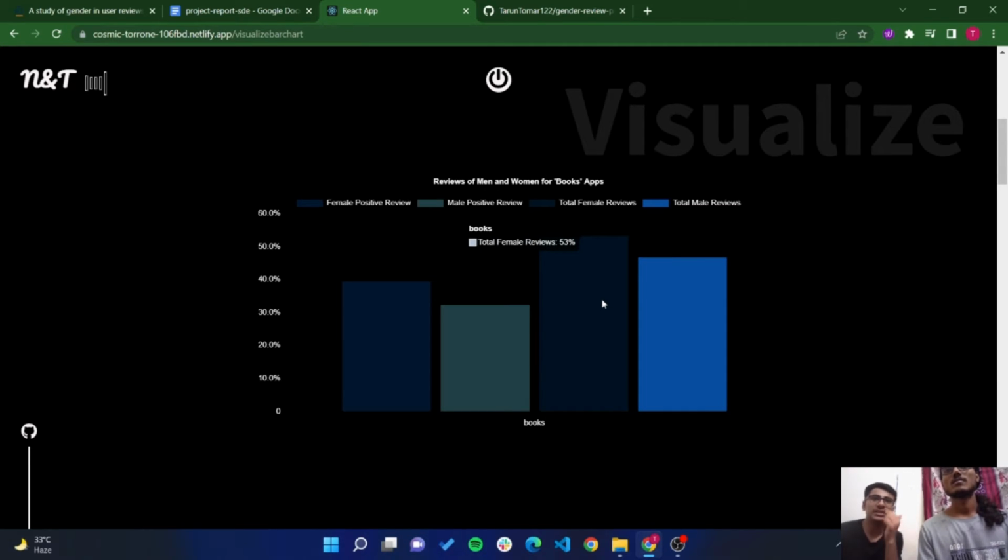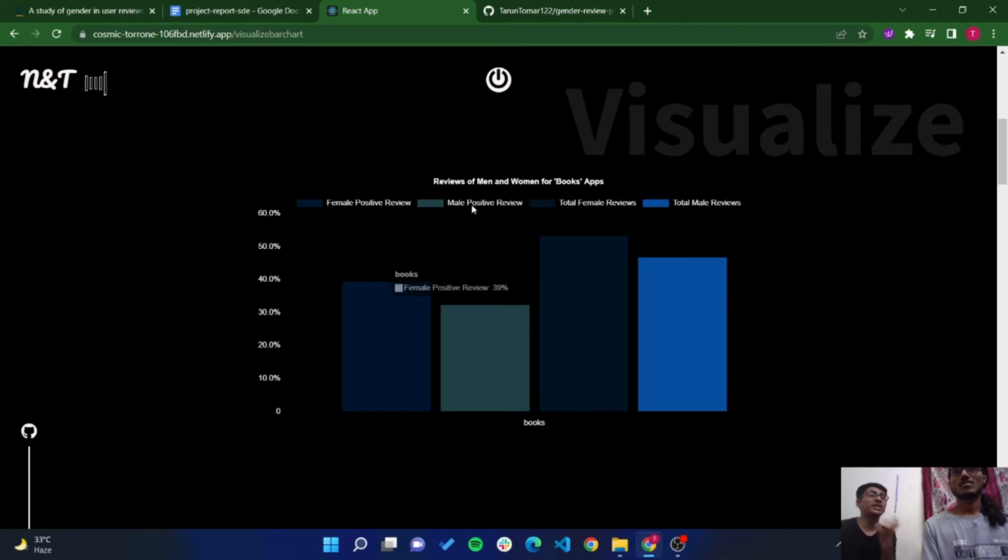Let's take one particular graph, the category books app. Here we can see that total female reviews are 53%, and total male reviews are 47%. So they are quite close, but female reviews are more in the case of books. These are some interesting facts that we get from the information that we have analyzed. If I talk about the positive reviews, there are 32% male positive reviews and 39% female positive reviews.